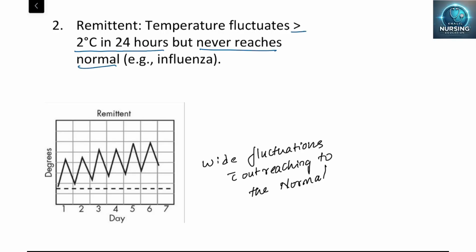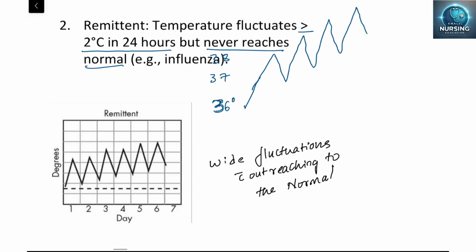Now, suppose it is raised to 36 degrees Celsius, then this one is 37, this one is 38. So it rises 2 degrees, and again it rises 2 degrees, again it rises more than 2 degrees. It will never come back to the normal, but it rises more than 2 degrees Celsius itself. Most influenza cases we will see this.